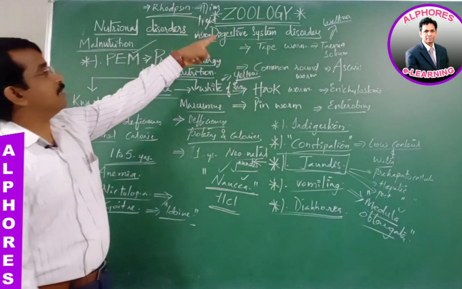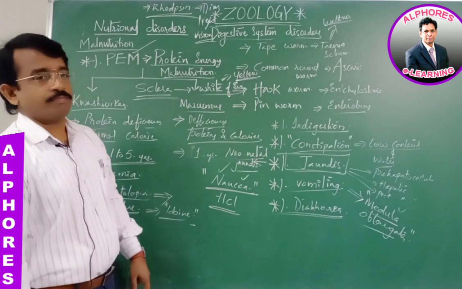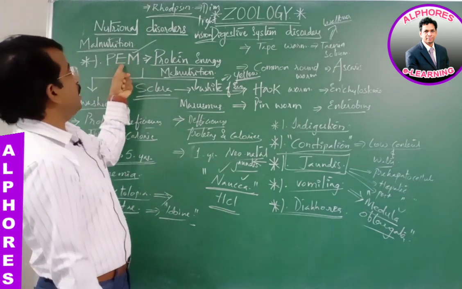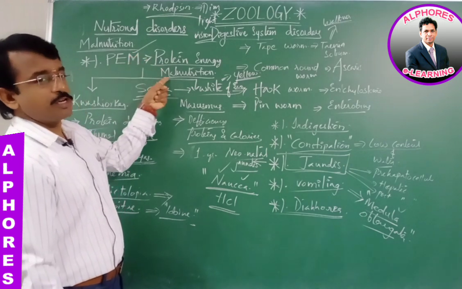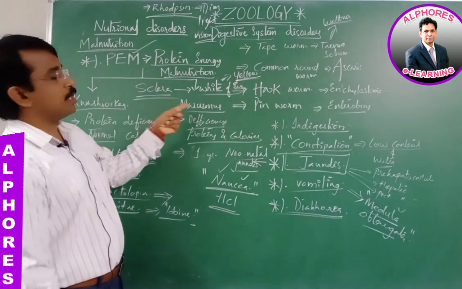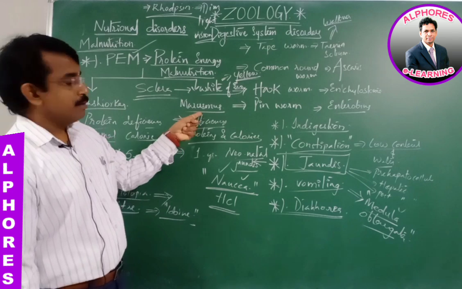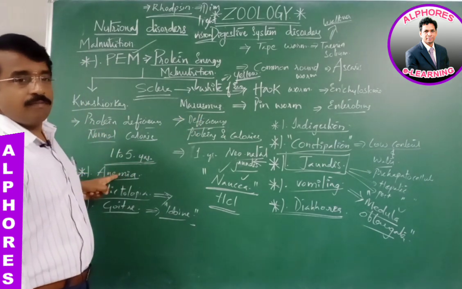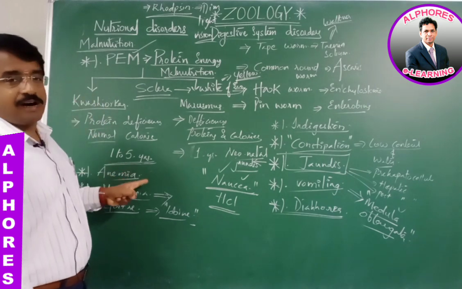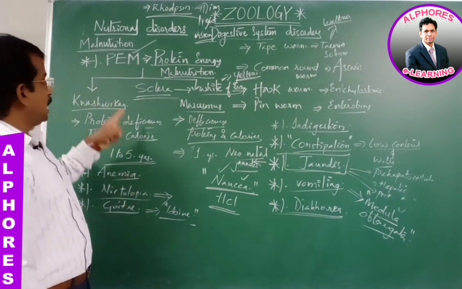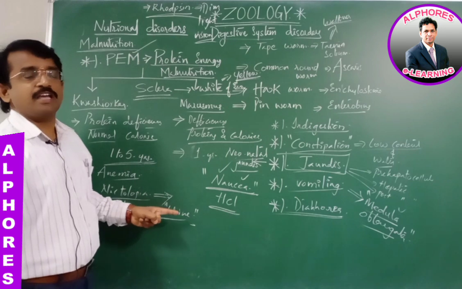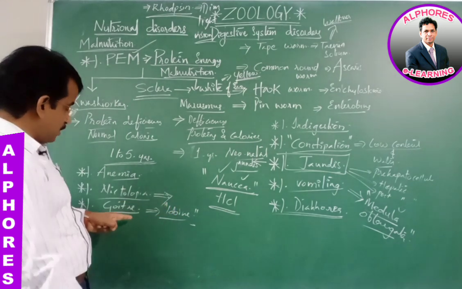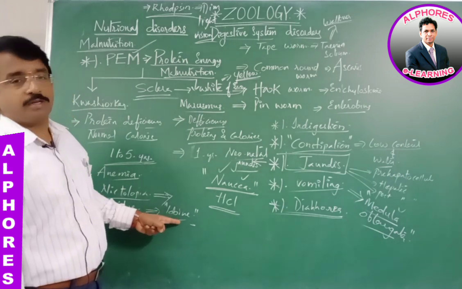The nutritional and digestive disorders include protein energy malnutrition, that is kwashiorkor and marasmus. Besides that, anemia, which is deficiency of iron. The deficiency of vitamin A results in nyctalopia and xerophthalmia, and deficiency of iodine causes goiter.